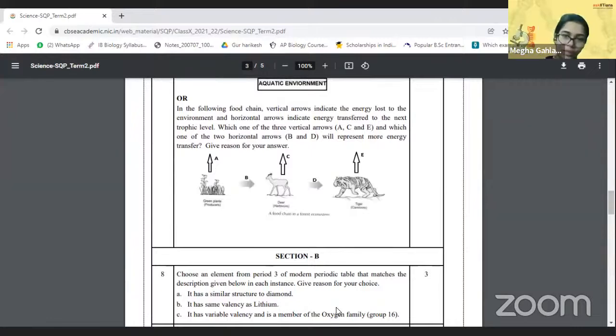Yes, Ronnie, that's correct as well. Or we can have the next one. In the following food chain, vertical arrows indicate the energy lost to the environment and horizontal arrows indicate energy transferred to the next trophic level. Which one of the three vertical arrows, A, C, E, and which of the two horizontal arrows, B and D, will represent more energy transfer? Give reason for your answers.